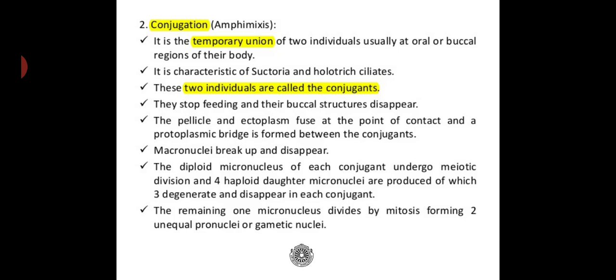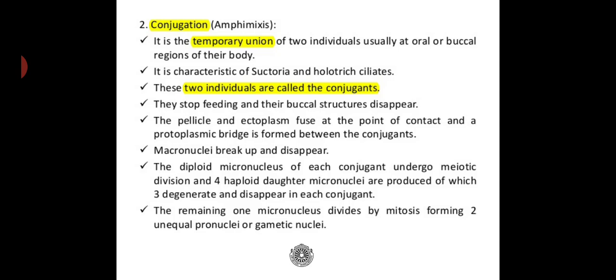Macronuclei break up and disappear, while the diploid micronucleus of each conjugate, that is each partner, undergoes meiotic division, and four haploid daughter micronuclei are produced, of which three degenerate and disappear in each conjugate.